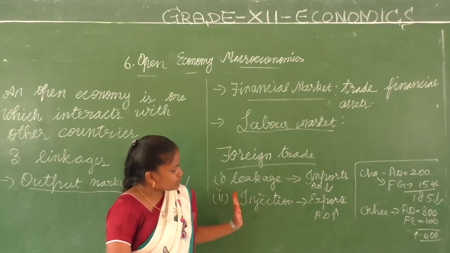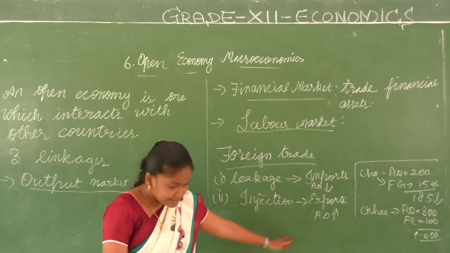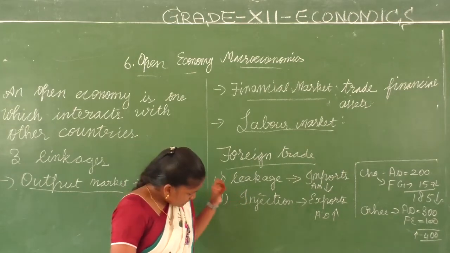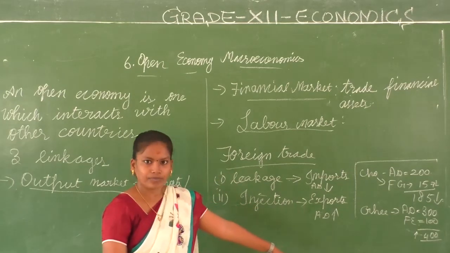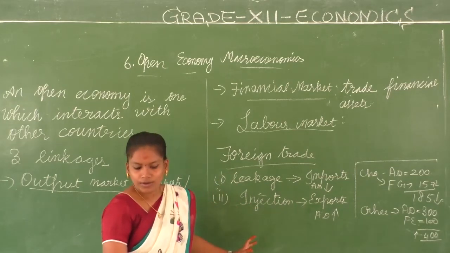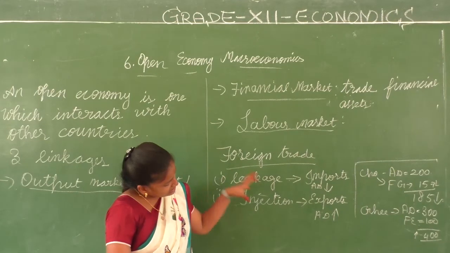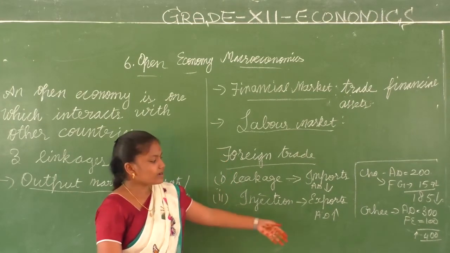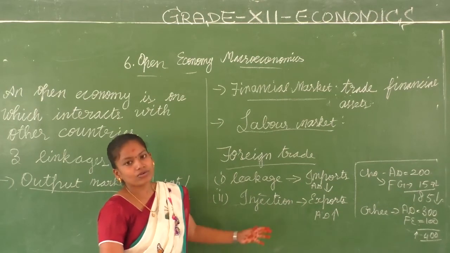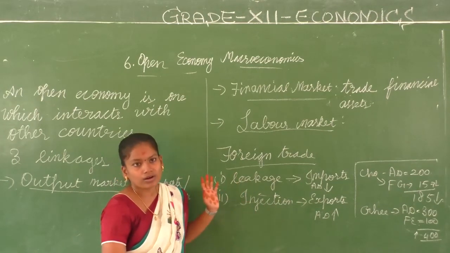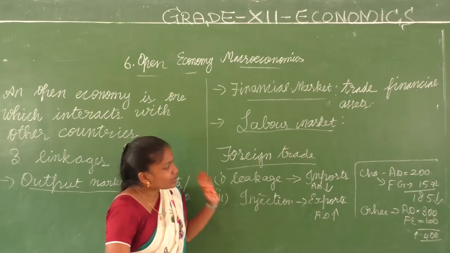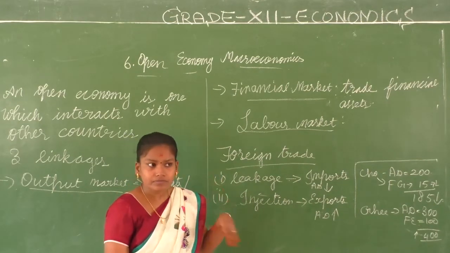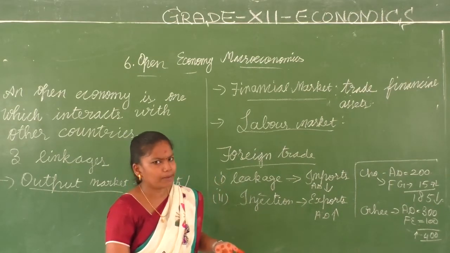Exports, that value is getting added up, getting in. That's why it's called injection. The demand of foreigners also enters and adds up with the aggregate demand, so it increases, and it is termed injection.